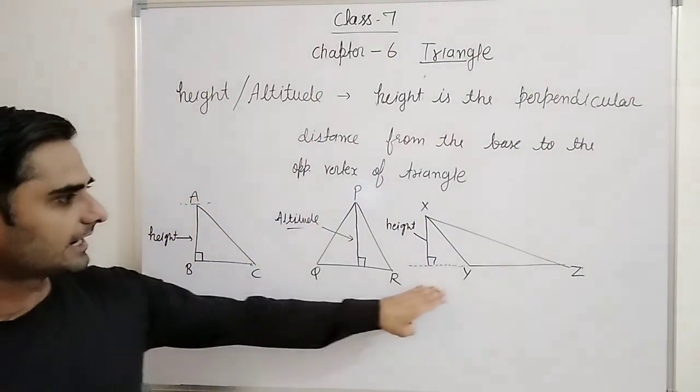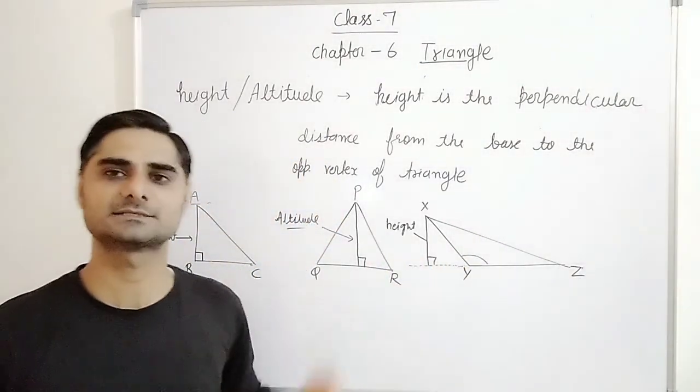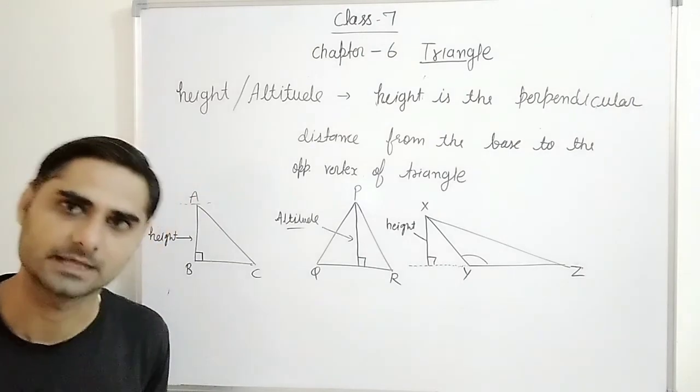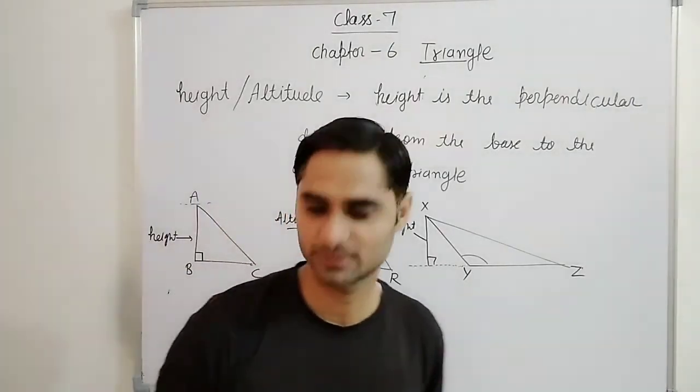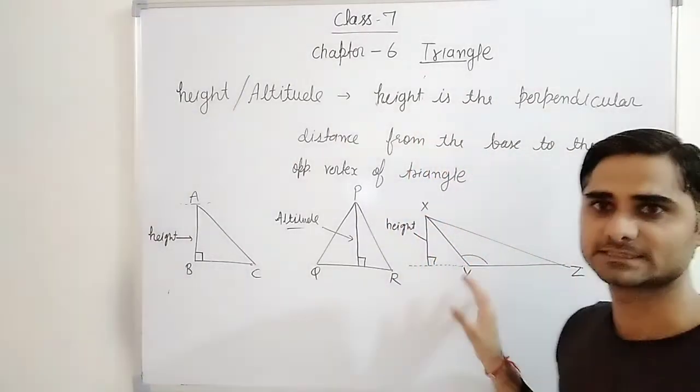ये थे आपके height. तो obtuse angle triangle की जो height है वो बाहर से count होती है, अंदर से count नहीं होती है. Hope you understood this one, okay.